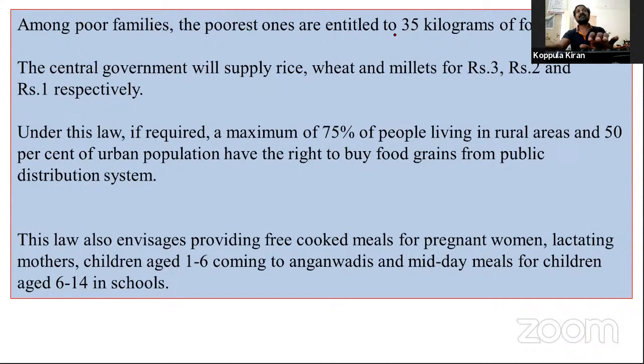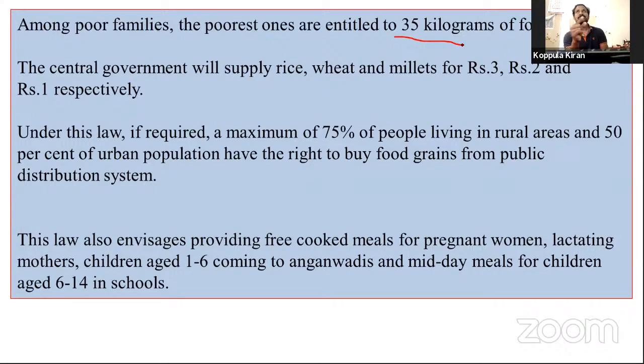Among poor families, the poorest ones are entitled to 35 kilograms of food grains. There are different kinds of ration cards available: poor and poorest. Every family is limited to a maximum of 4 or 5 persons. 4 persons, 4 into 5 kilograms, 20 kilograms only for one family.